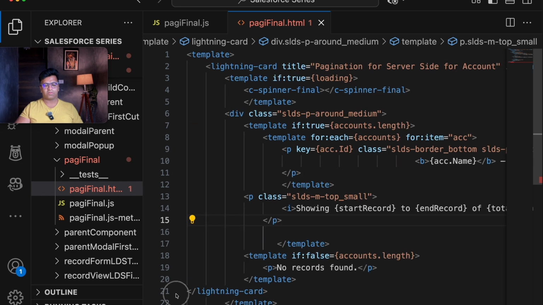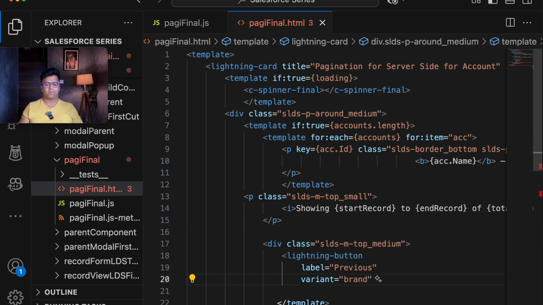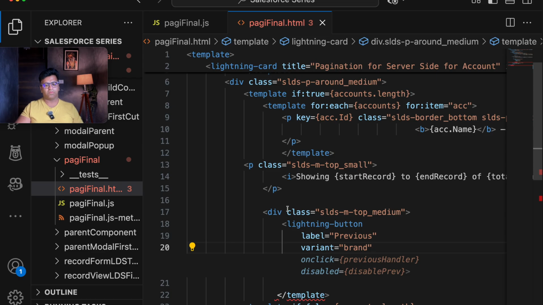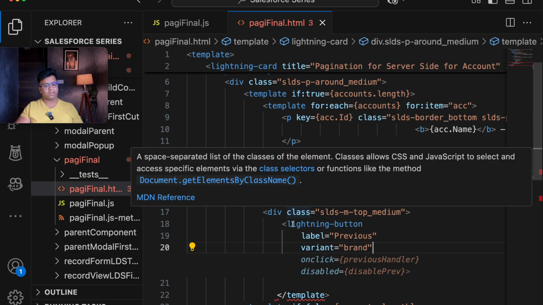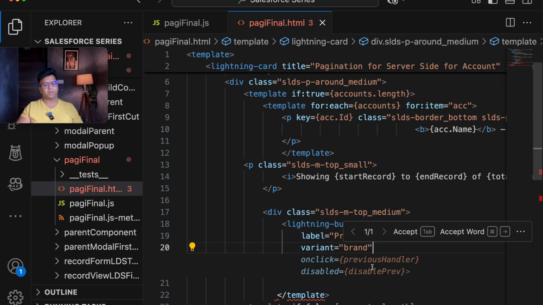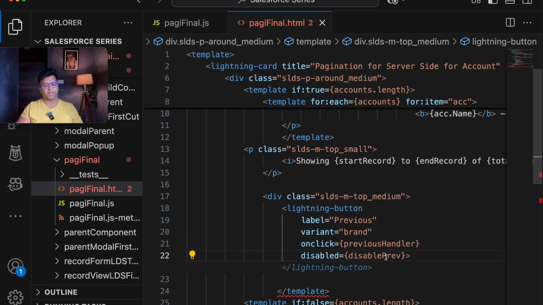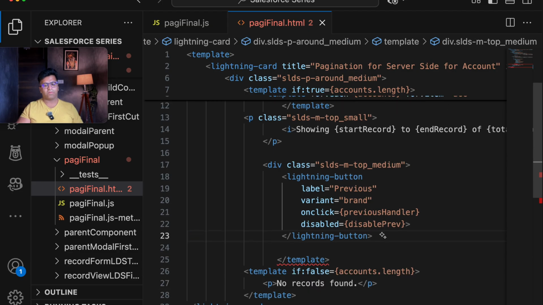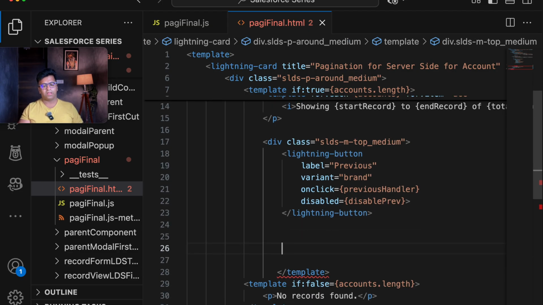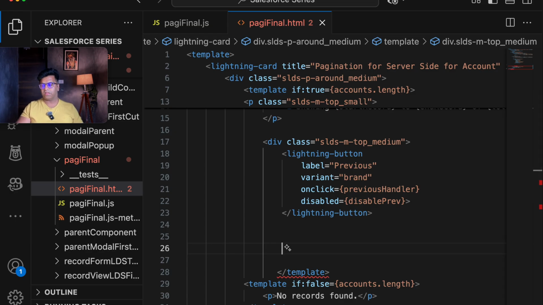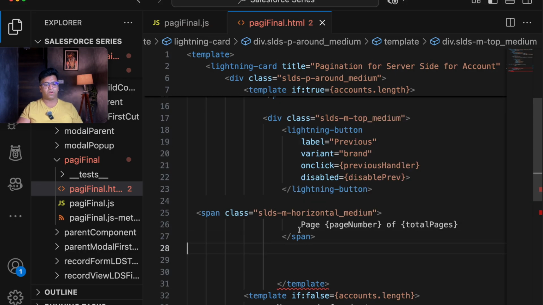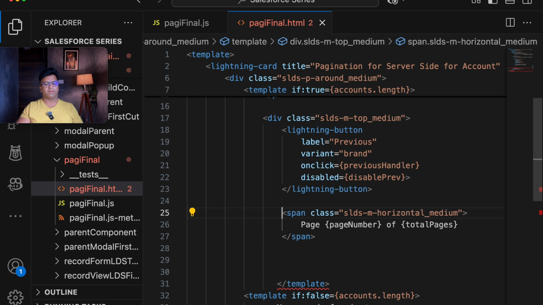After that we just need to add the buttons here. So let's give a tab. I have taken the previous button here, where in the previous button I have taken a class, and I've called it a lightning button. So let's close it here. After this, the previous button is done. Now I will just show the span that will show me the total page number, where further if I want, I can add a URL, a link in order to navigate with the page. For example, page number of total pages. So this is how my page is looking.